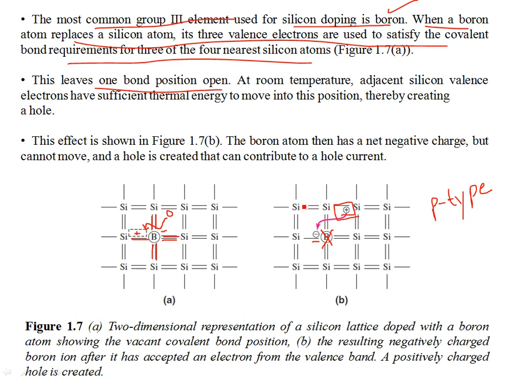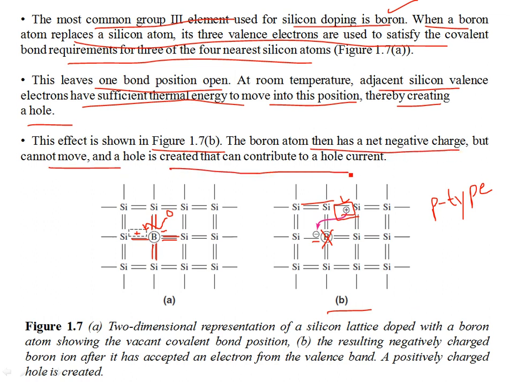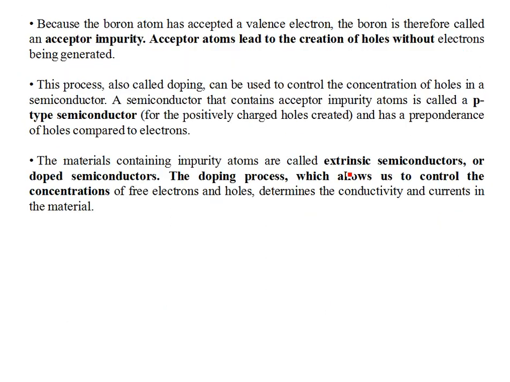atoms. So at room temperature, what happens is that an adjacent silicon valence electron has sufficient thermal energy. It moves into the position, thereby creating a hole. So we have a hole over here. This effect is shown in figure 1.7b. So the boron atom has a net negative charge but cannot move, so the hole is created and can contribute to the hole current. So this is an acceptor impurity.